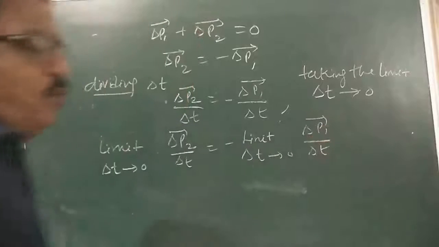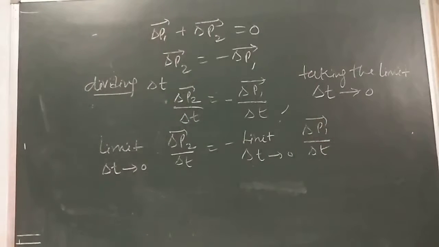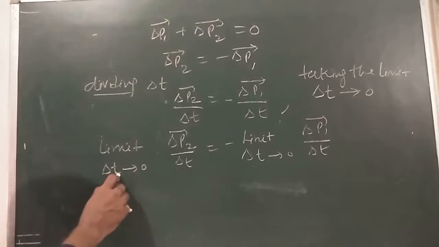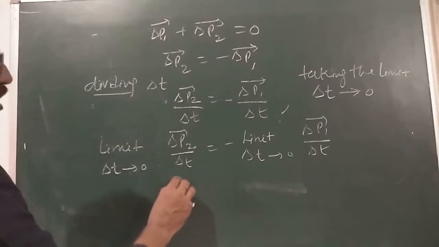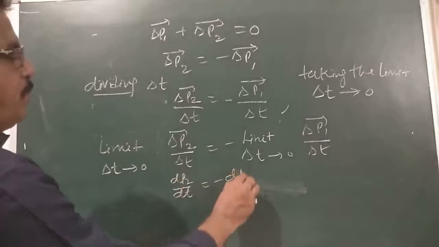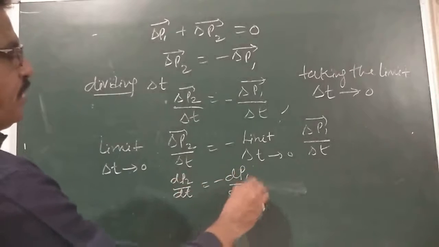When the time interval is very small, I can write this as partial differentiation. When the limit is taken to 0, we can write here dP2 by dt is equal to dP1 by dt. That is the perfect differentiation.